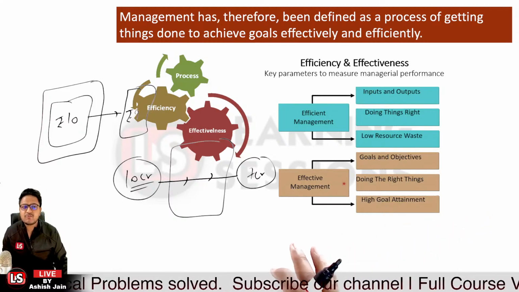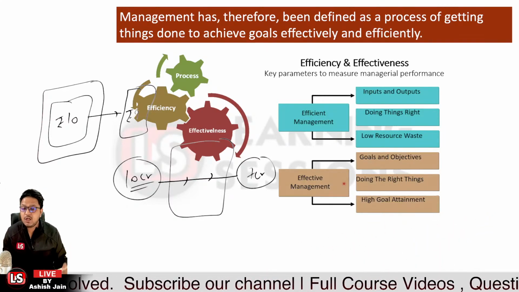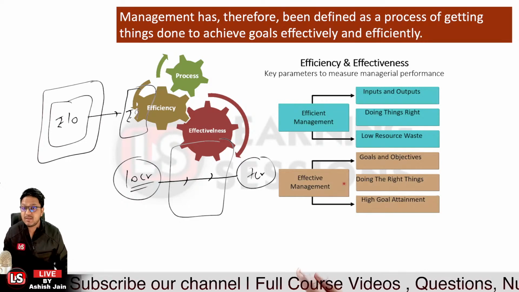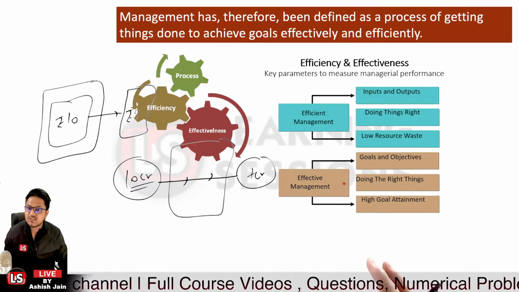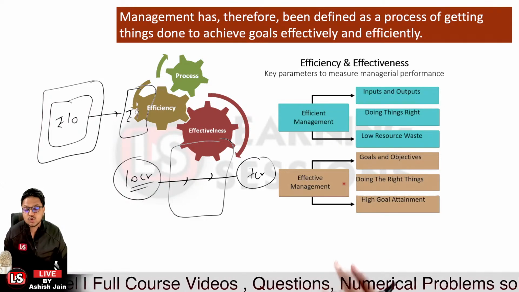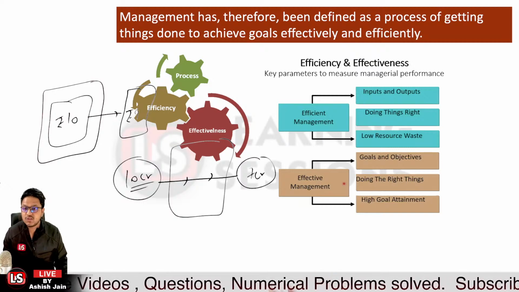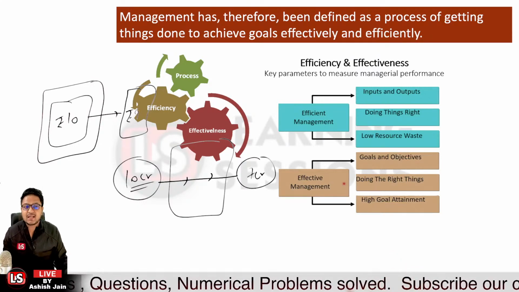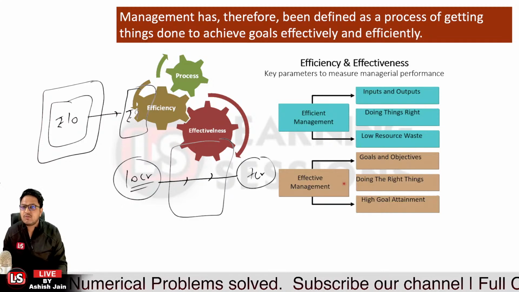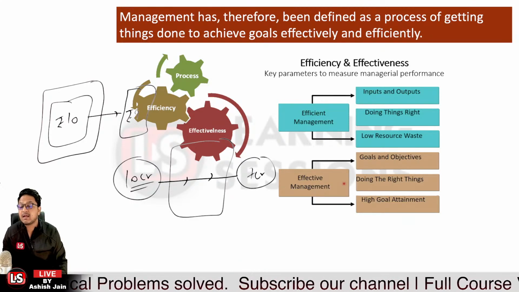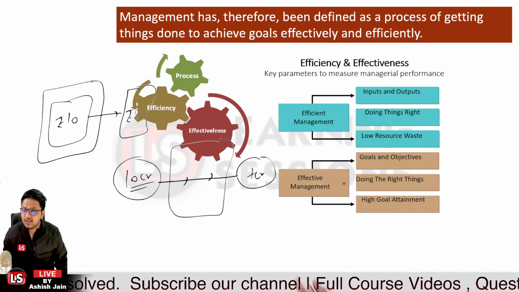Okay. The second one is effective management. Effective management means that we must be able to achieve the goals that we have beforehand; the management must have set a set of goals. So if we were able to achieve those goals, the objectives of the organization, in that case it will be effective management. Like in the memorandum of association, we have the objectives of why the company was constituted.